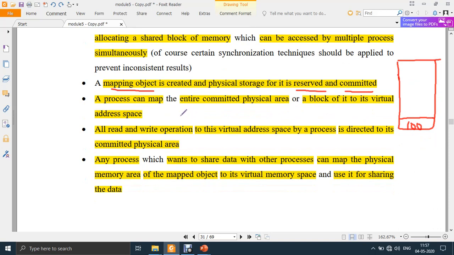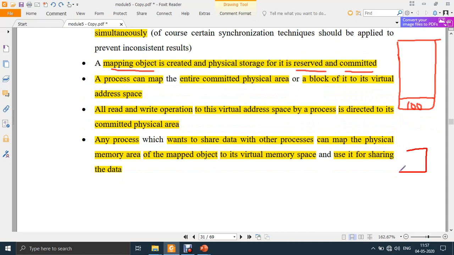A process can map the entire committed physical area or a block of it to its virtual address space. Let's say this is process 1, P1, and there is one more process P2.